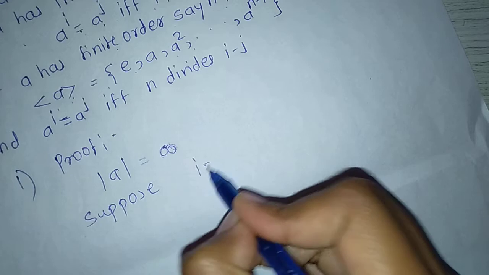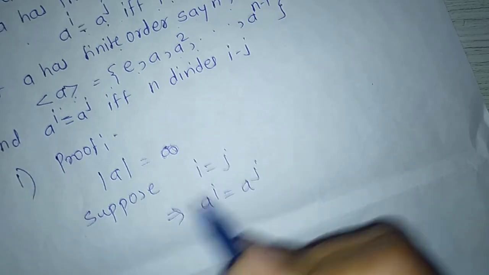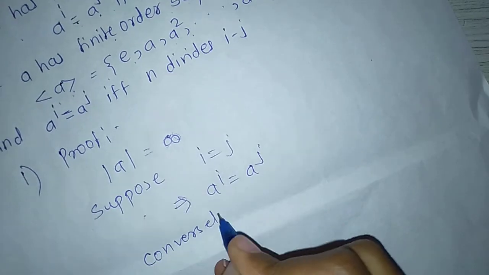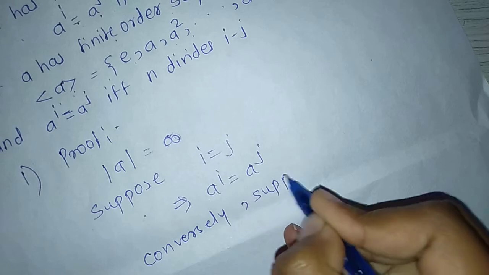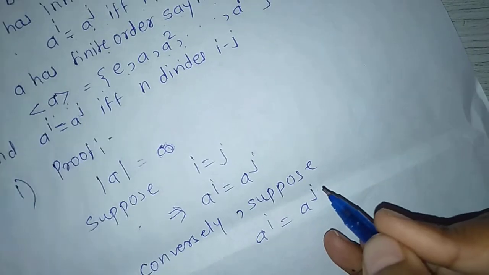Suppose i equals j, which implies a raised to i equals a raised to j, and conversely suppose a raised to i equals a raised to j.